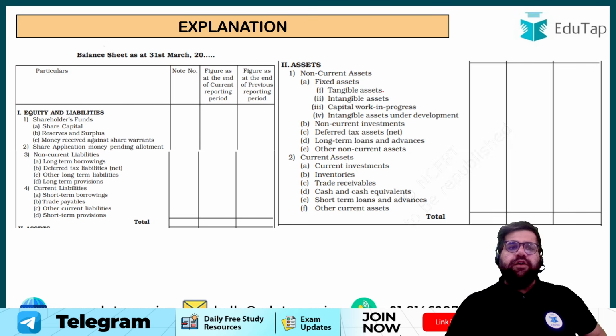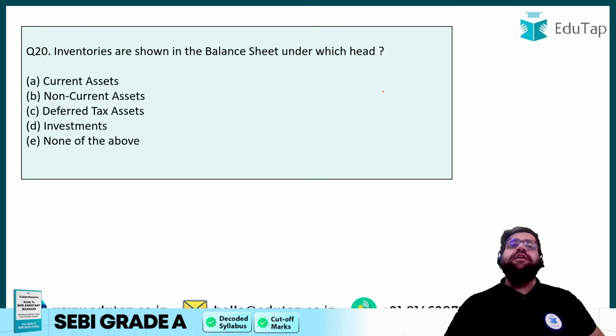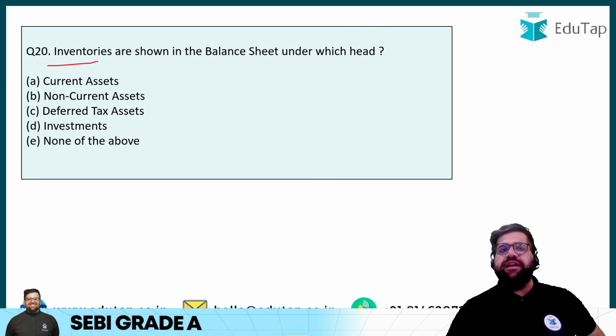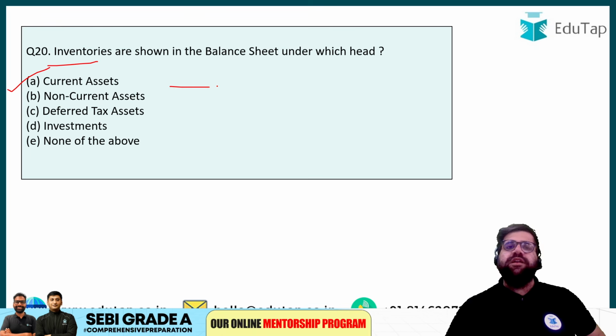Right? Now let's move ahead to question number 20, and this balance sheet format is given to you so that you can revise the important points of your balance sheet. Right? Inventories is a current asset, non-current asset, deferred tax asset, or investment. Definitely inventories are again a kind of a current asset only, because these I will be using in less than 1 year to make my final goods, right? But remember, inventory is a current asset, but it is not a quick asset. True or false? You have to let me know your answer in the chat box.